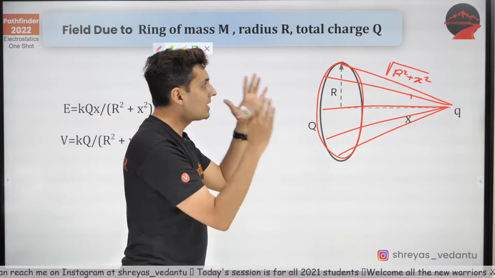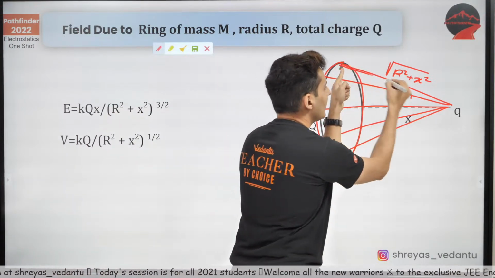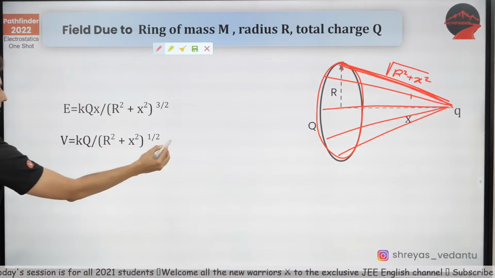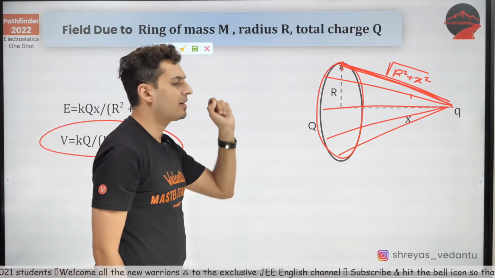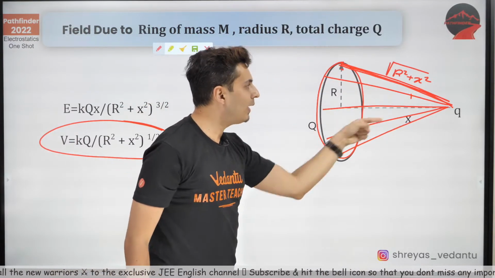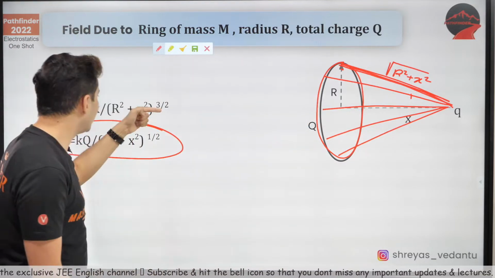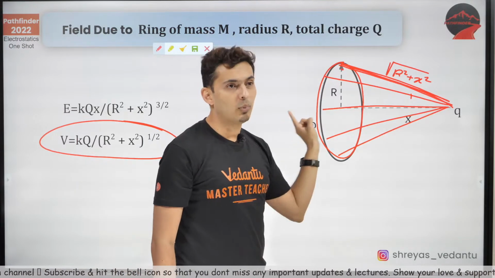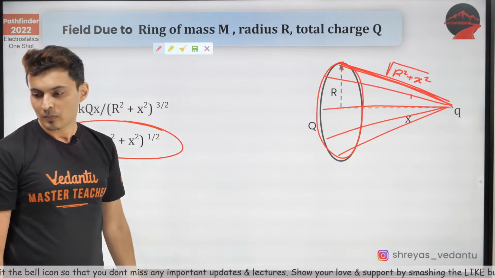Hence, all the charges being equidistant, the potential is just kq by r, where r is that distance, root of R square plus x square. Remember, potential is a scalar, so there is no need of vector addition. Don't take components for potential. Only for field you will take components, but for potential it's just the addition of the potentials due to each of them. I hope this is clear.